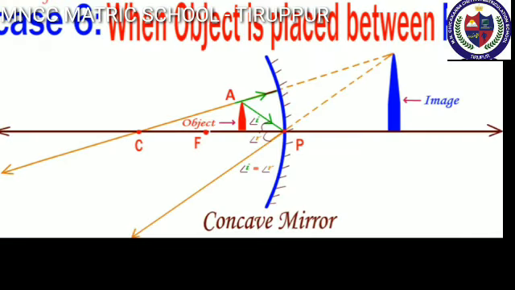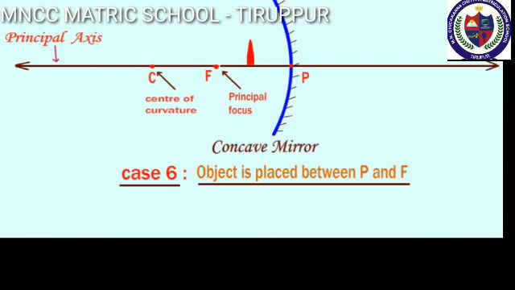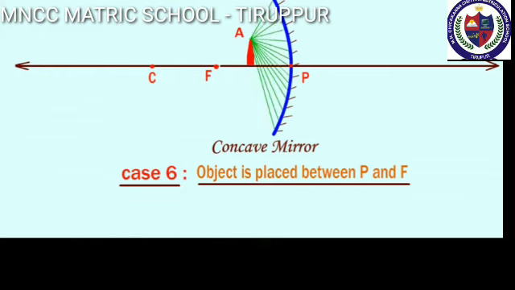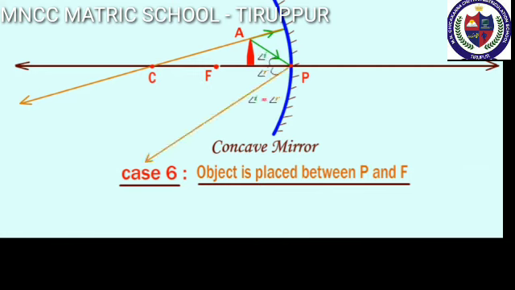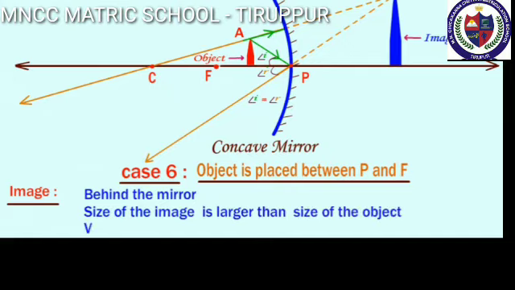Next, last one, case number 6. When the object is in between the principal focus F and the pole P, the position of the image is behind the mirror, and the nature of the image is virtual, erect, and magnified.